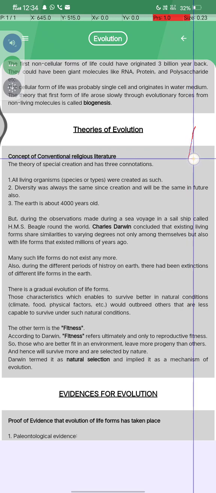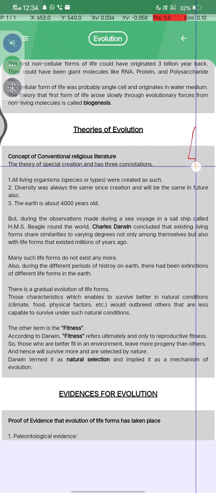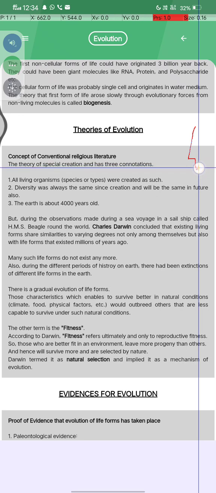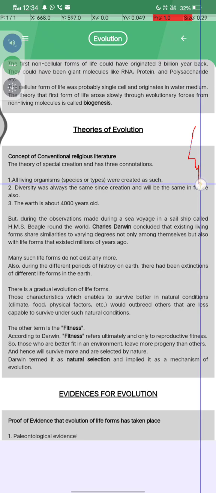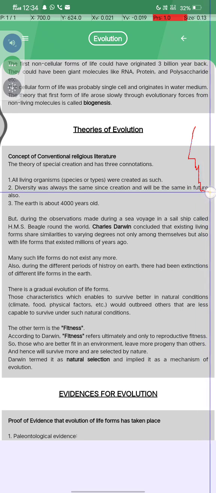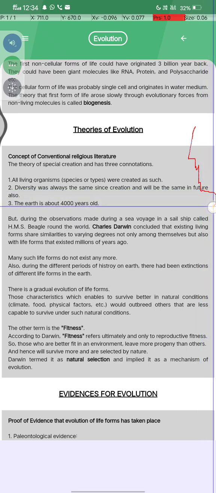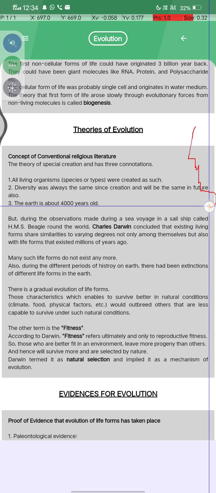The concept of conventional religious belief, the theory of special creation, has three connotations. First, all living organisms, species or types were created as such. Second, diversity was always the same since the creation and will be the same in the future also. The earth is about 4000 years old.